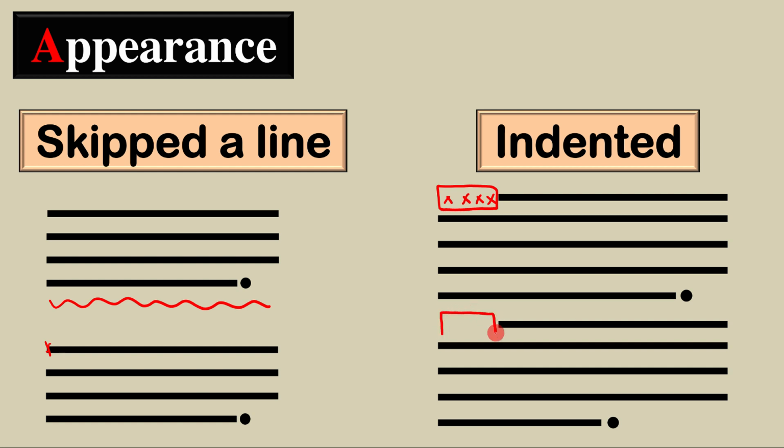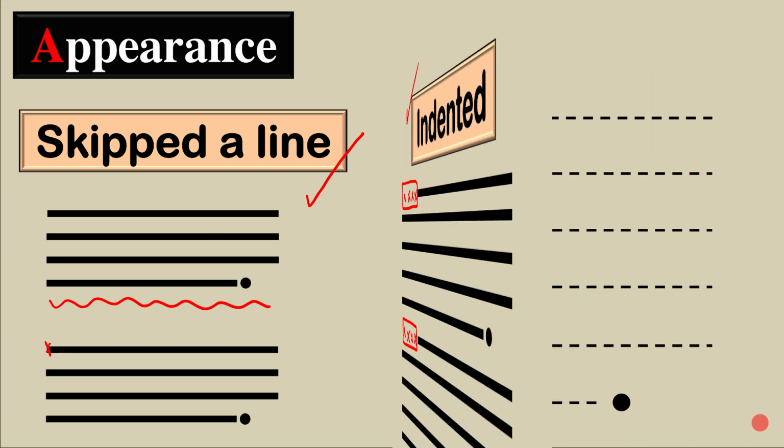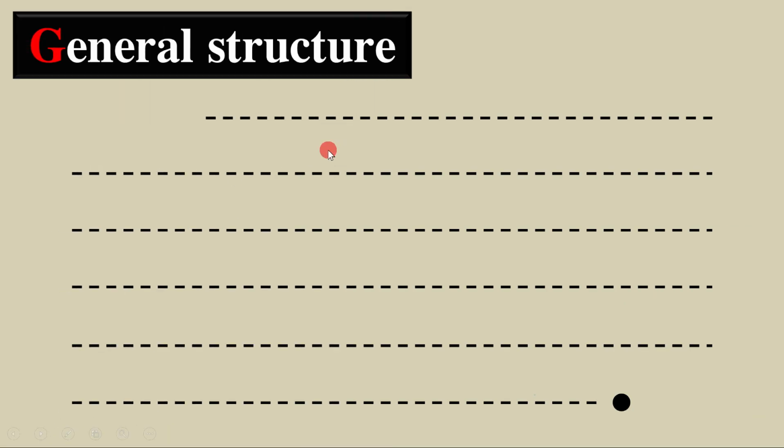Just remember that if you have already selected your indent to be maybe 4 letters, here it must also be 4. Not more, not less. That's all. So you may choose to skip the line or you may choose the indented one. Do not do both.